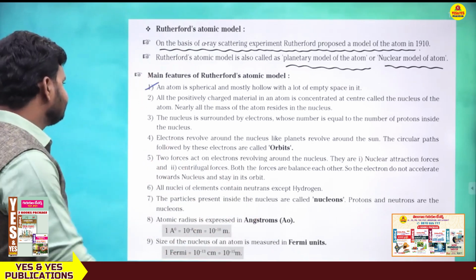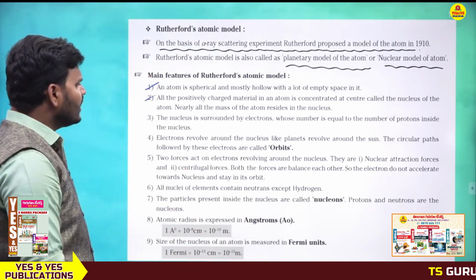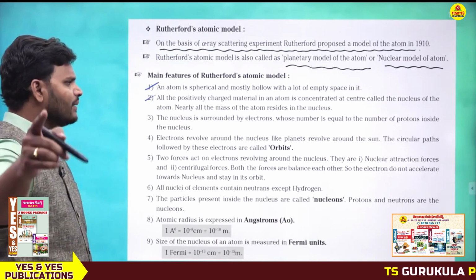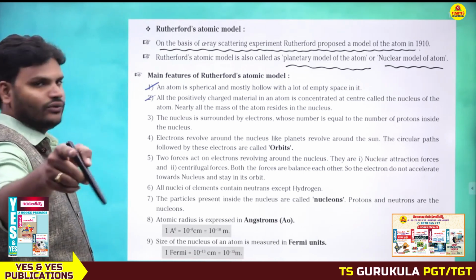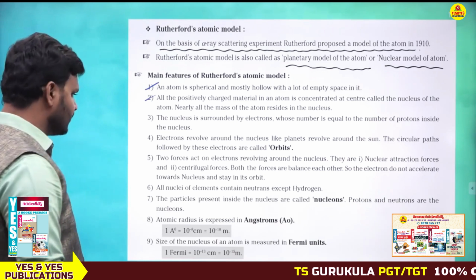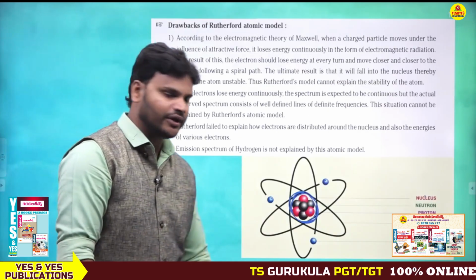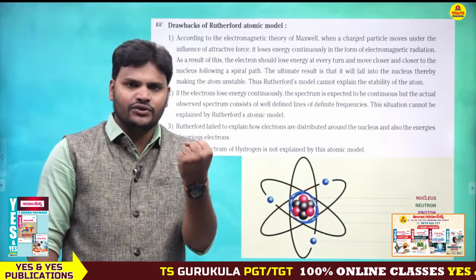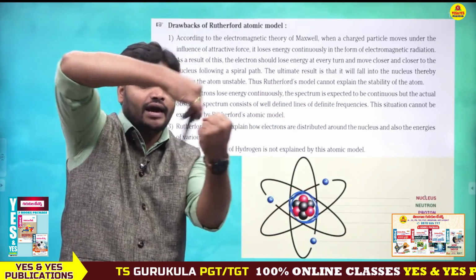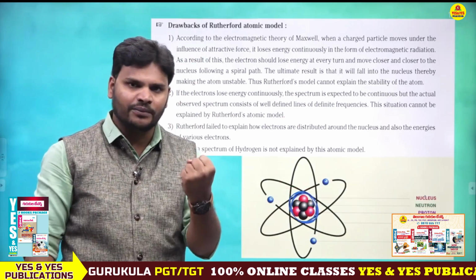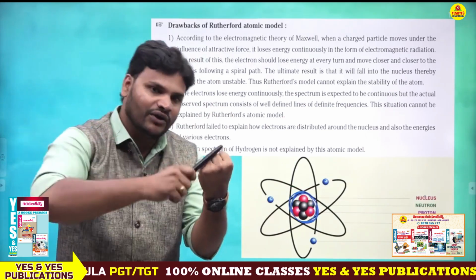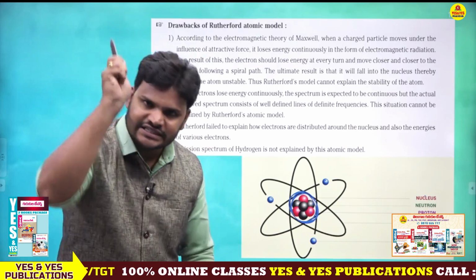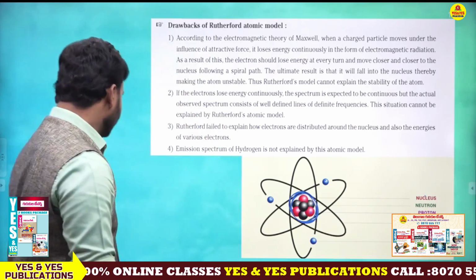Next, the third one: the nucleus is surrounded by electrons whose number is equal to the number of protons inside the nucleus. This point is very important. Electrons are circulated around the nucleus, and the number of electrons is equal to the number of protons. This is the standard formula.